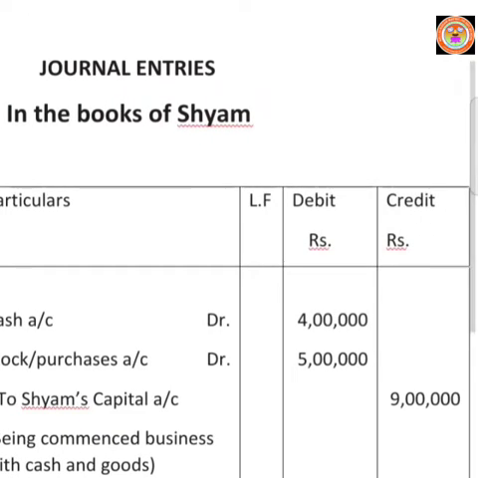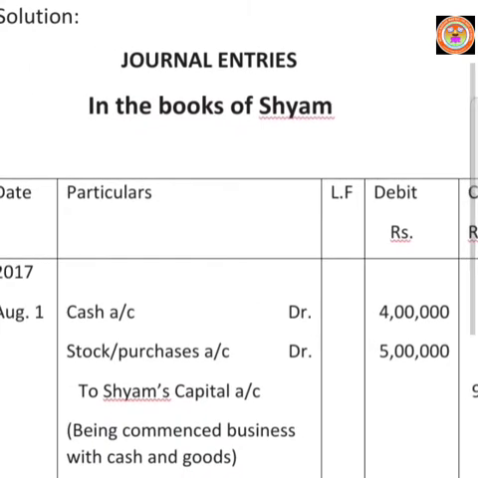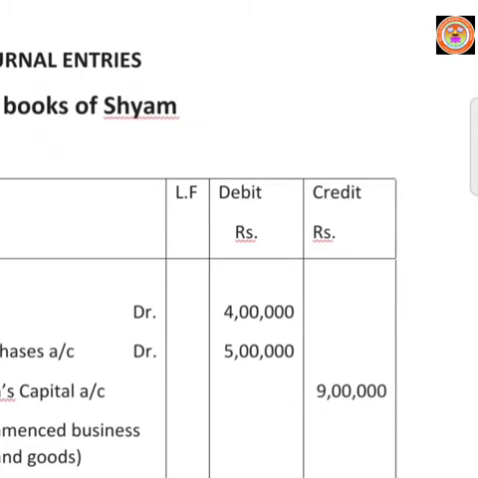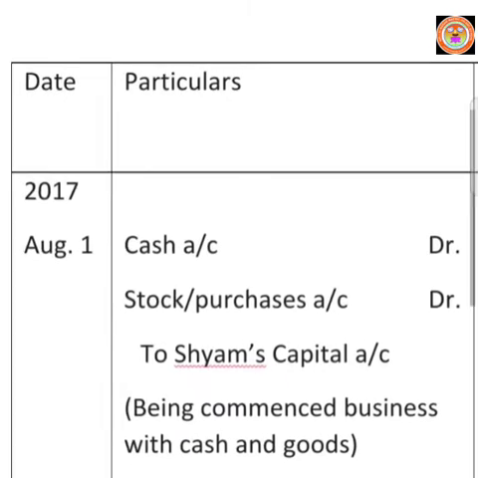Cash account 4 lakhs, write 4 lakhs in the debit column. Then stock account 5 lakhs, write the amount in the debit column. Then both are Shyam's capital, so write to Shyam's capital account. Here we will use the personal account rule. Giver of the capital is Mr. Shyam. The total, 5 lakhs and 4 lakhs combined, will come in the credit column, 9 lakhs. Then write the narration: being commenced business with cash and goods.